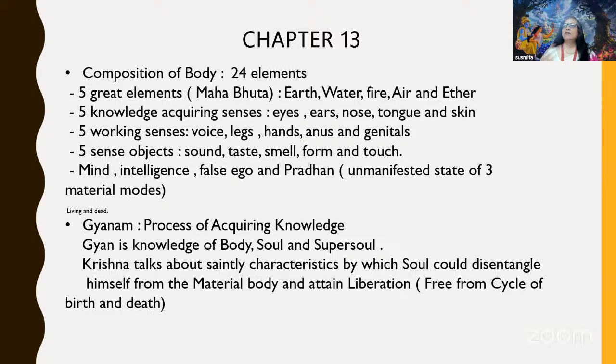Then there are 5 working senses, through which we do the activity. What are those? The voice, the legs, the hands, the anus, and the genitals. That is basically the Karmendriya. And then the 5 sense objects. What are the 5 sense objects?